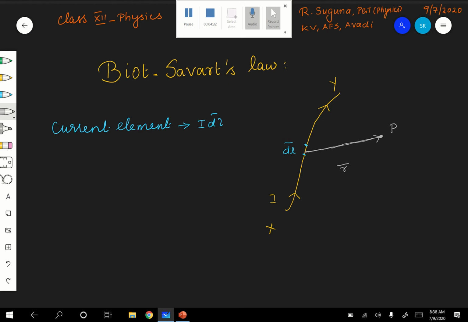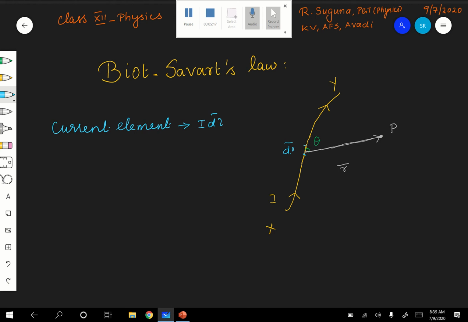Then what is the angle subtended? The angle between the current element and the position vector is theta. Are you following? Now, we could give some name to the current element, but that is not required; dl itself is self-explanatory. No need to give a name for it. This is our current element.